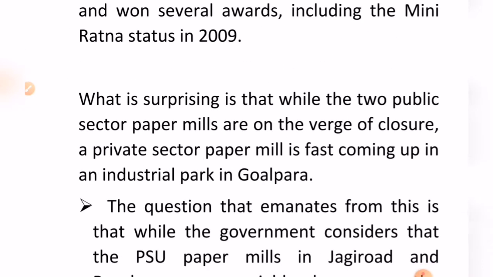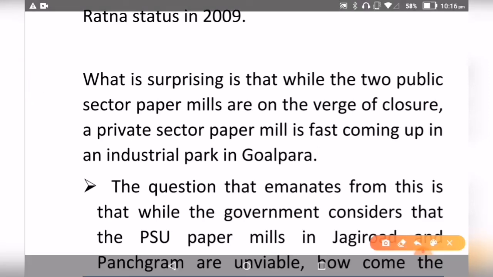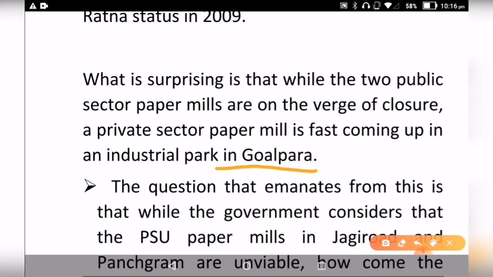And another irony, the contrary part, if we look at it, is that the government has declared these two paper mills unviable. Unviable means these paper mills do not have the capacity. But the irony is that when these paper mills are considered unviable, in the meantime another private paper mill is coming up at Goalpara. A private sector paper mill is first coming up at an industrial park in Goalpara.